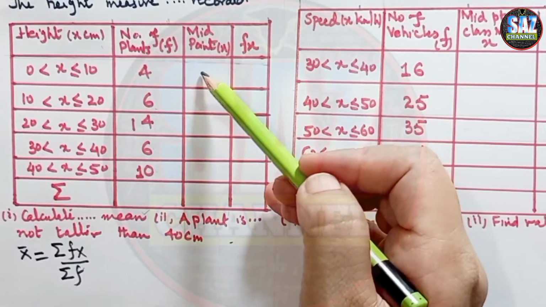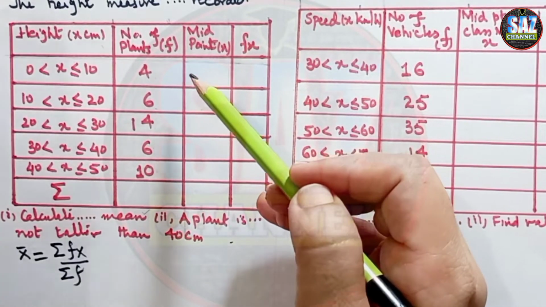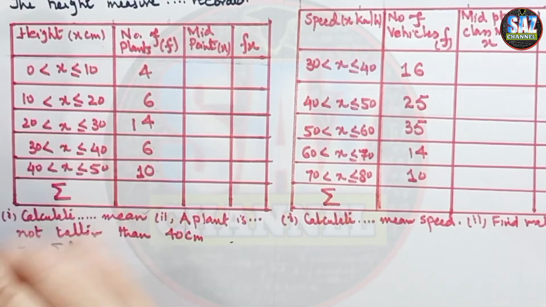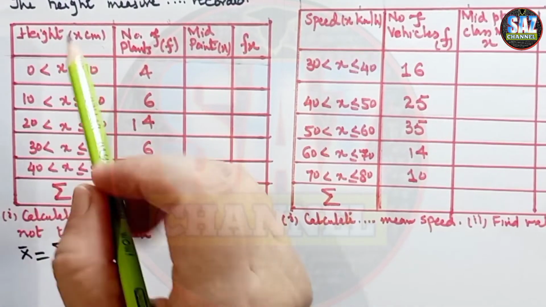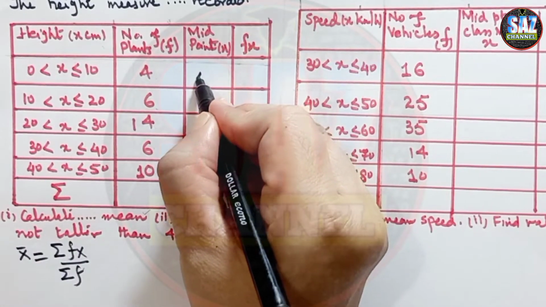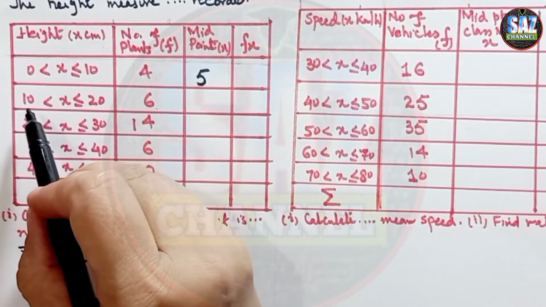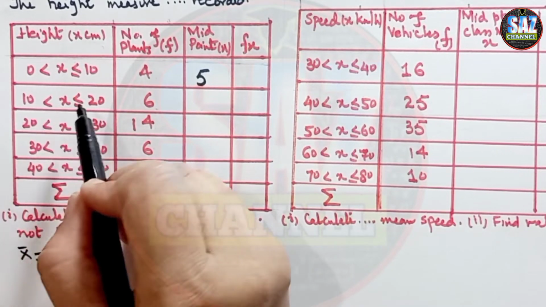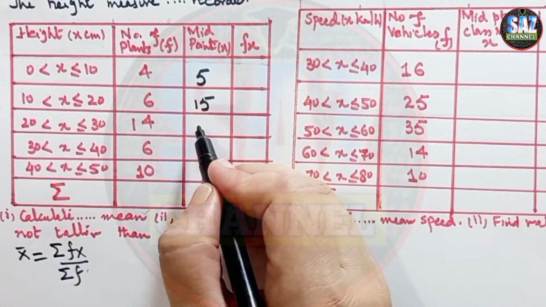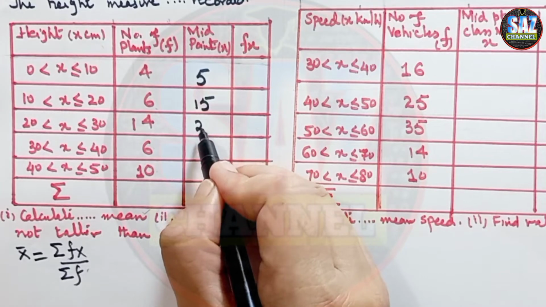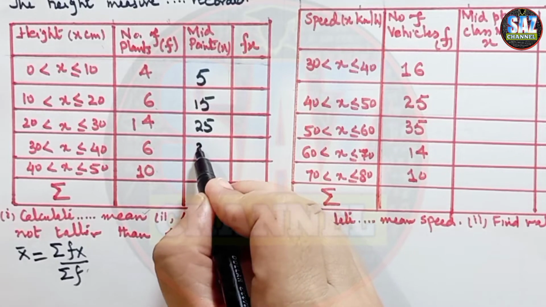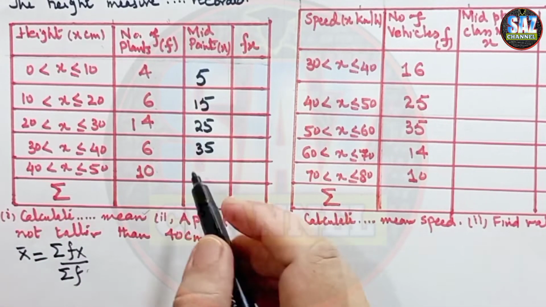So recall my previous lesson on how to construct the midpoint column: we add up the upper and lower class limit or class boundary of the same class and make it half. Here the numbers are 10 and 0. The sum is 10 and the midpoint will be 5. Here 20 plus 10 is 30, and the midpoint will be 15. 20 plus 30 is 50, and half is 25. 40 plus 30 is 70, and half of 70 is 35. And 50 plus 40 is 90, and half is 45.